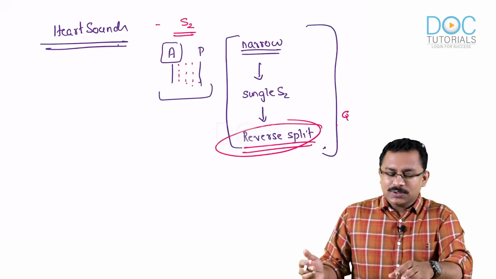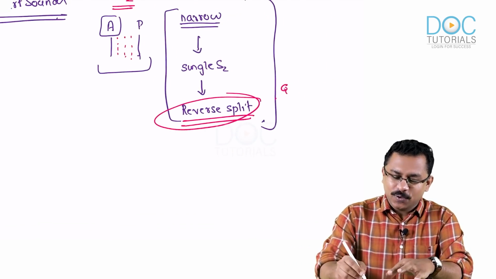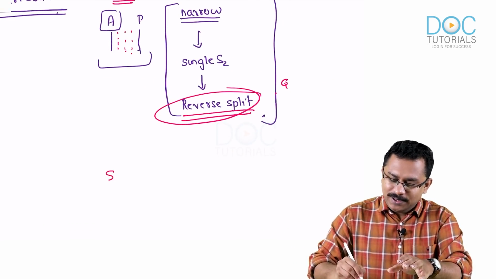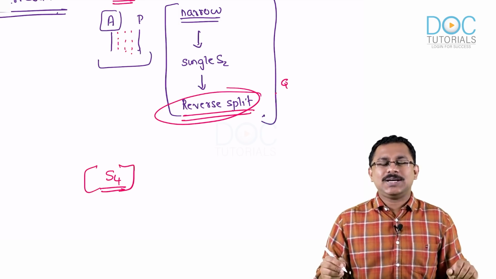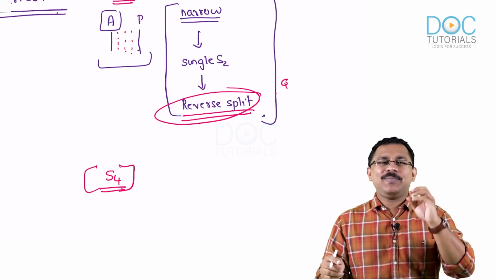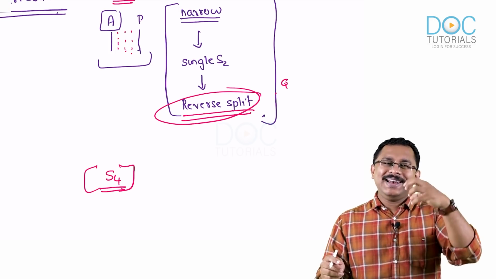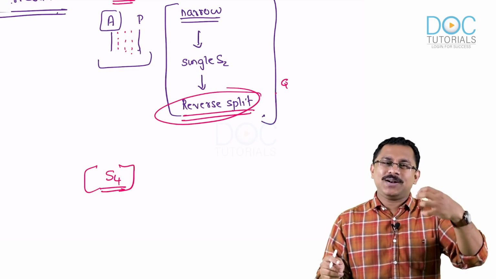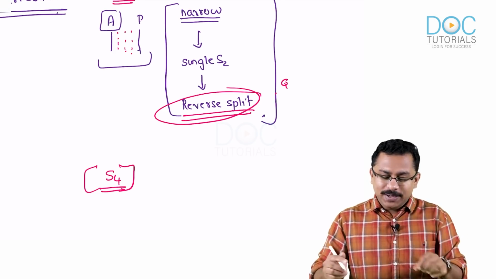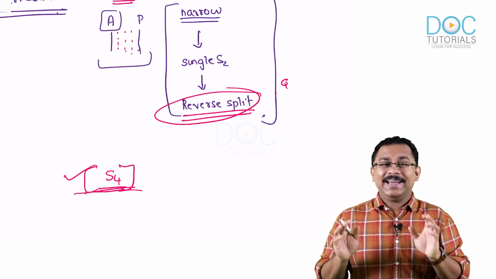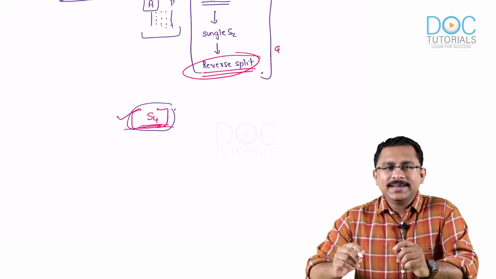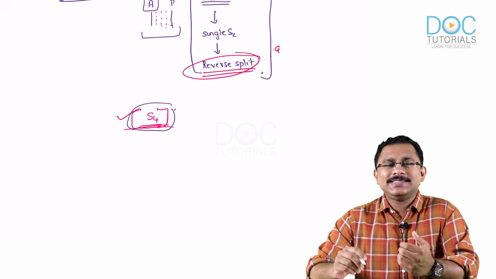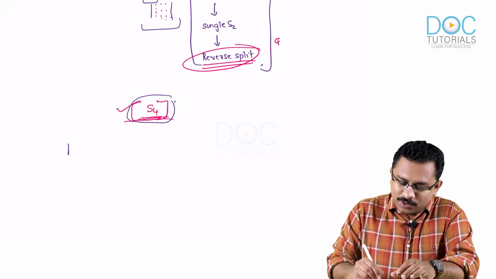Okay, so next is regarding the S4. Why do you get S4? I've already taught you in the heart sounds. You get an S4 because of this strong left atrial contraction. You have a hypertrophied left atrium contracting, because of which you will have an S4 heart sound. Very, very important. An additional auscultatory finding is that of an ejection systolic murmur.